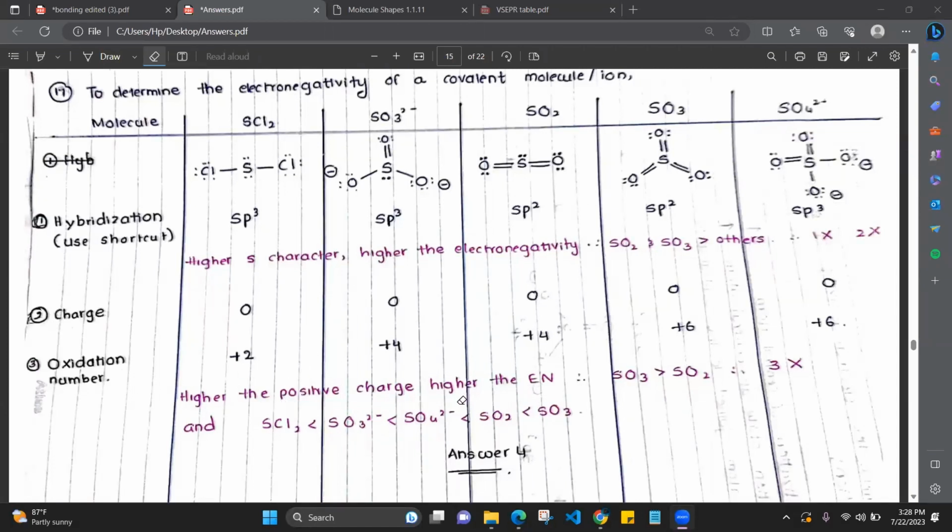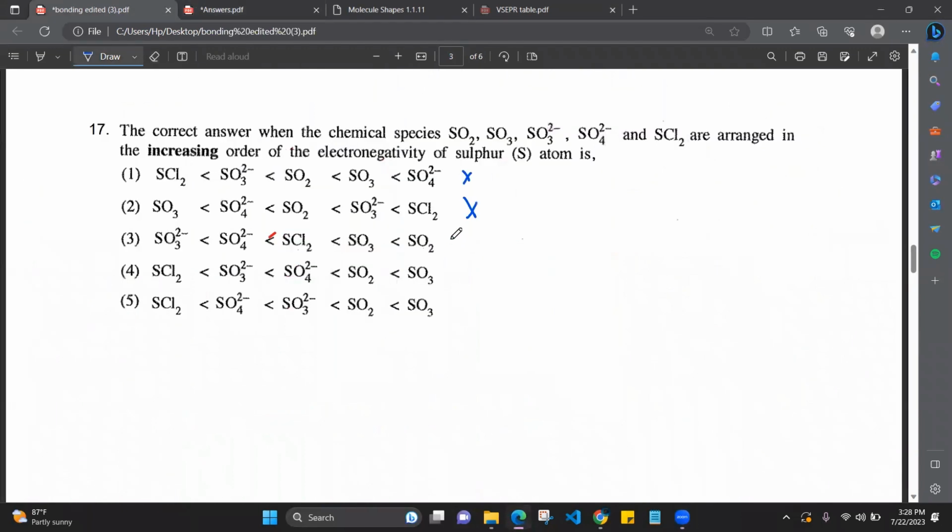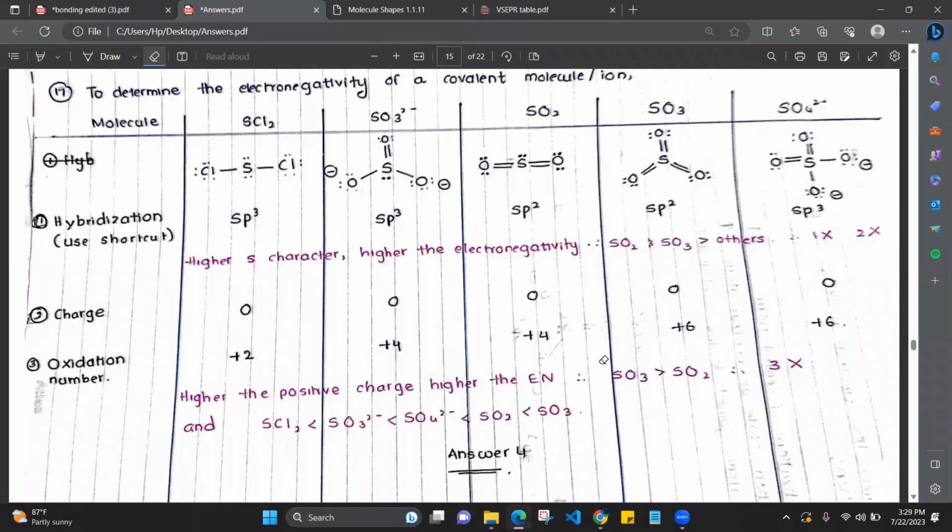The higher the positive oxidation number, the higher the electronegativity, because if the positive charge is more, it likes to attract electrons more. Now, if we compare sulfur dioxide and sulfur trioxide, these two have the same hybridization. So comparing their charge, which one has the greater positive charge? Sulfur trioxide. So the electronegativity of sulfur in sulfur trioxide is greater than in sulfur dioxide. Therefore, we can rule out the third one. See how to use the method of elimination. Now we have to just go for the fourth one as the answer.